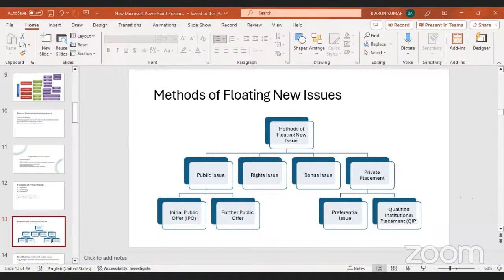Just see the recent IPOs. These are the new IPOs.